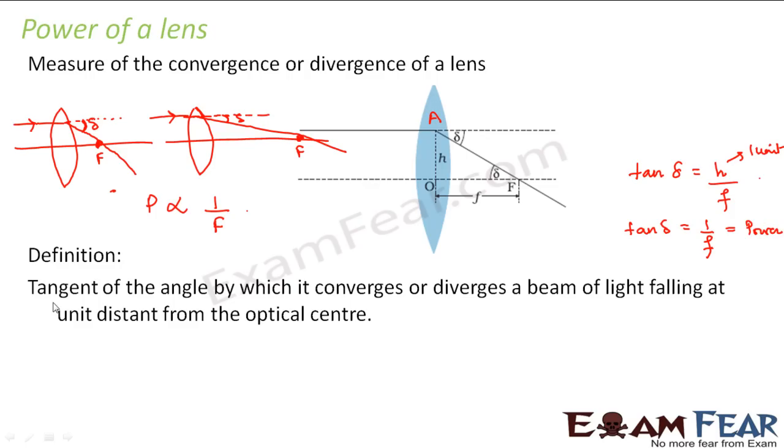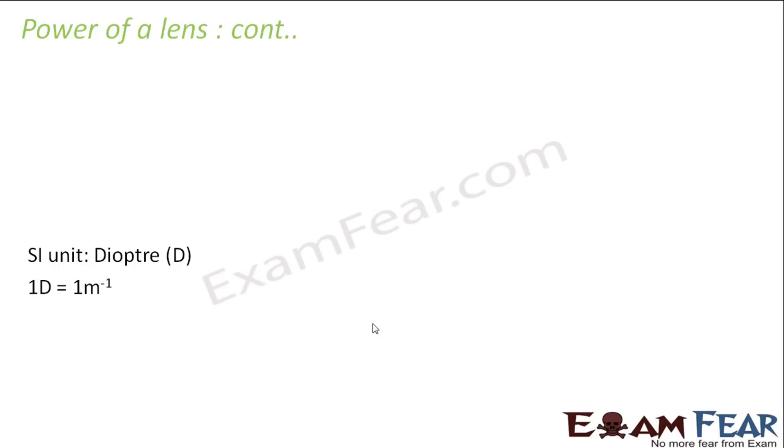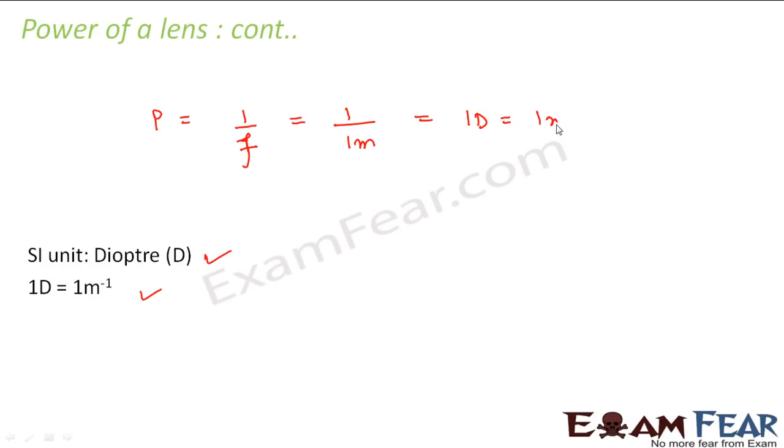So power is defined as the tangent of the angle by which it converges or diverges, this angle being delta, a beam of light falling at unit distance from the optical center. With the help of this expression, they have given this definition, right? So this is how we define the power of a lens. The SI unit for power is diopter, and 1 diopter is 1 meter inverse, because power is equal to 1 by focal length, right? So we say that 1 diopter is equal to 1 meter inverse.